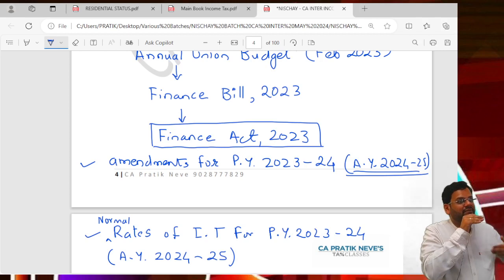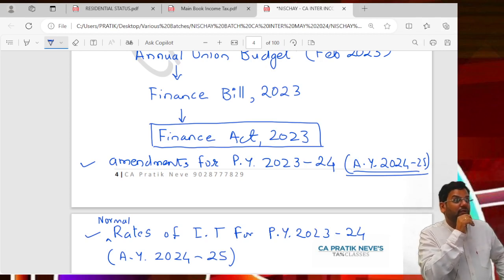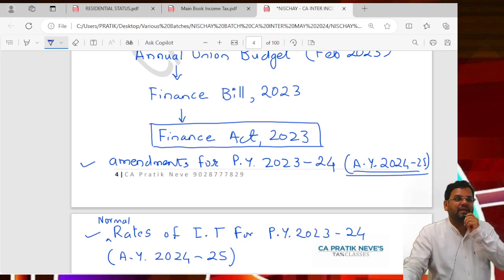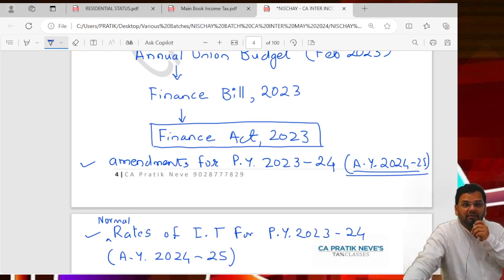That's why they give interim. Like there's an interim dividend in accounts. Interim means in between. One is final dividend, one is interim dividend, which is not for the full financial year. That way this is interim budget. Now, believe me, in July there will be another budget.